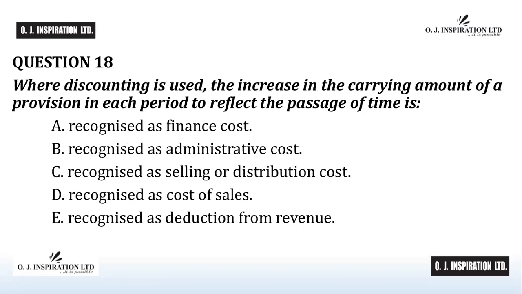E, recognized as deduction from revenue. Time up.